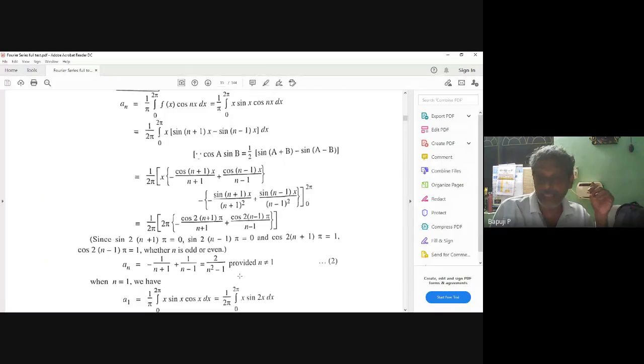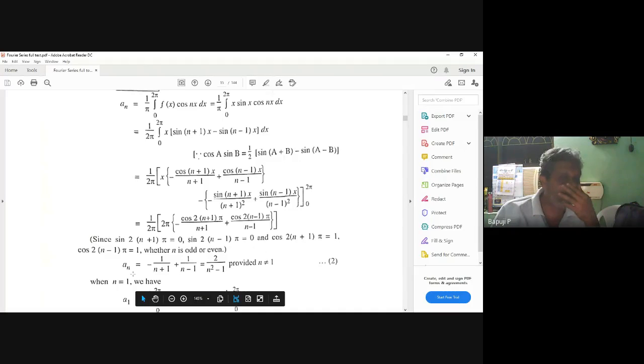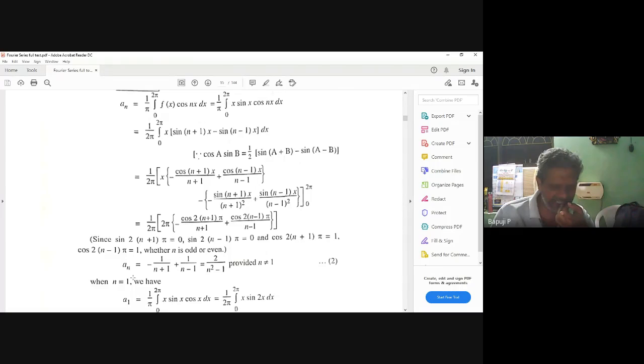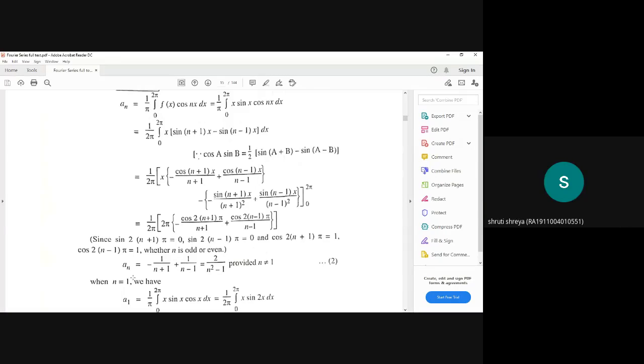For n equal to 1, I will find this separately as a n. You know what my a n formula is? What is my a n? Integration of f(x) cos nx dx.